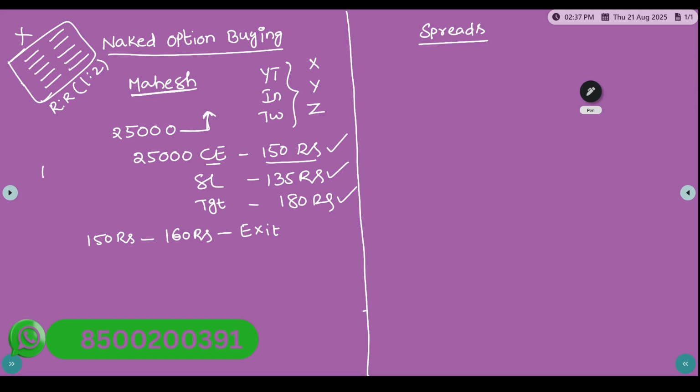As soon as he exits, what happens? It reaches 165 rupees. Then, again the chemical reaction in his mind tells him that he came out unnecessarily, that whatever analysis he has done is perfect, and that he unnecessarily took the middle drop. So he takes a re-entry at 165. As soon as he does, it comes back to 160. Here he exits, and from here he loses control. Whatever control was there, he is out of control.